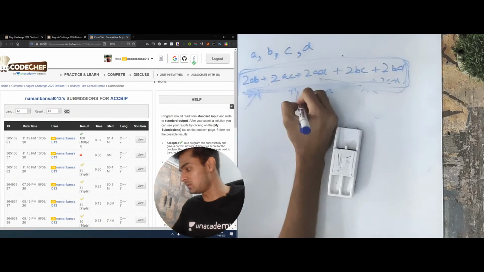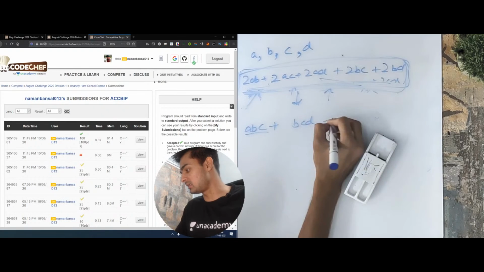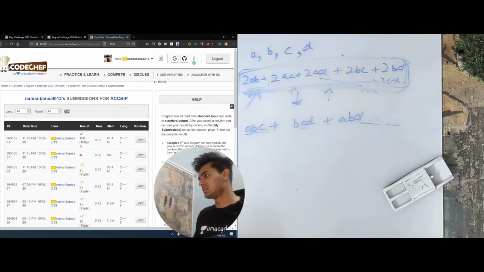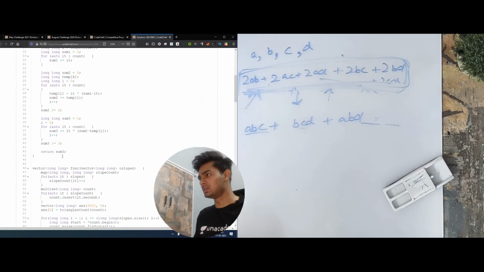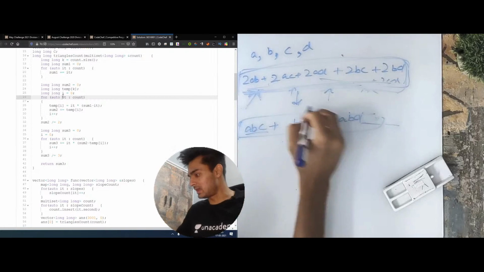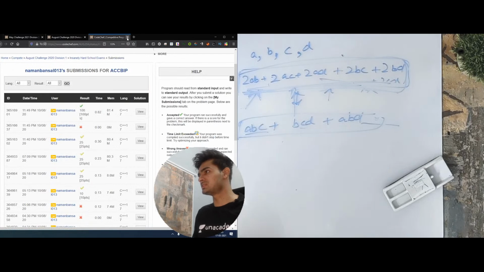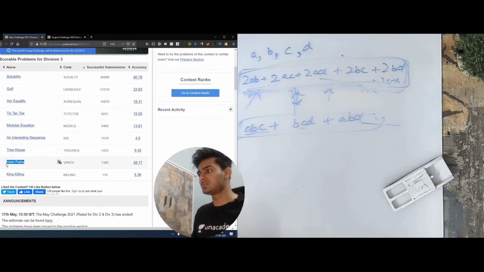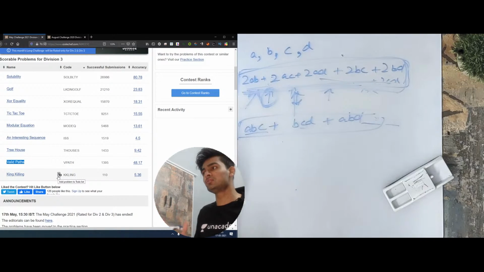In that, I had to find every 3 pairs, ABC, BCD, and ABD, and for every 3 values I had to check. To do that I just googled everything, since this was a long contest, and found it out. This is where I do that. It was a bigger idea, and it was used here. This is the beauty of giving consistent contests, you gather so many things. I did not take much time solving this question only because I knew how to do this. Otherwise I might have spent a lot of time. So all you have to do is be consistent.